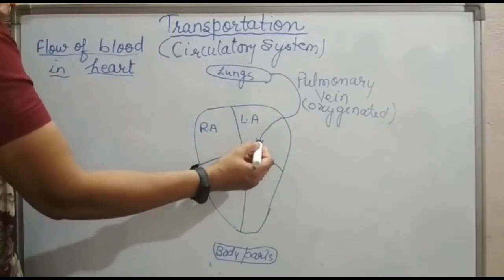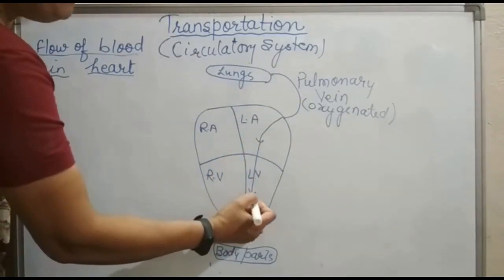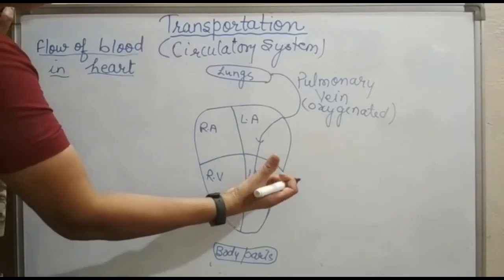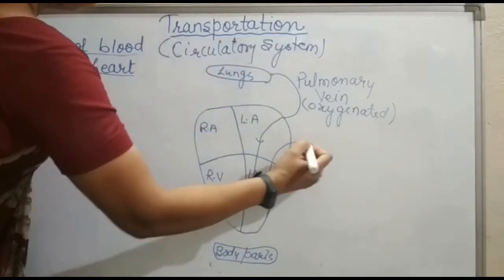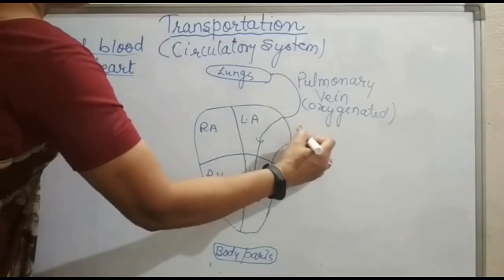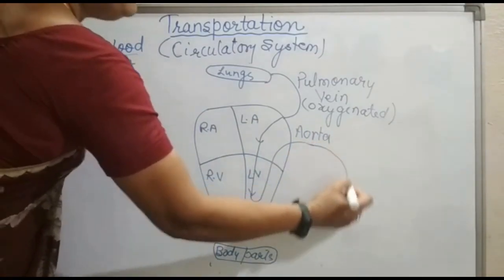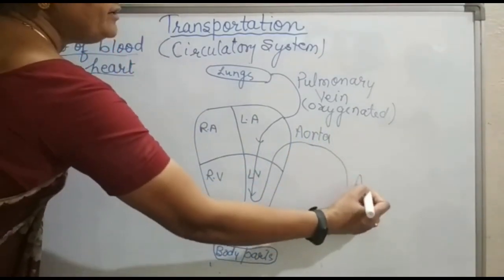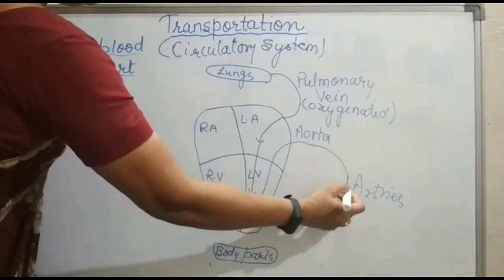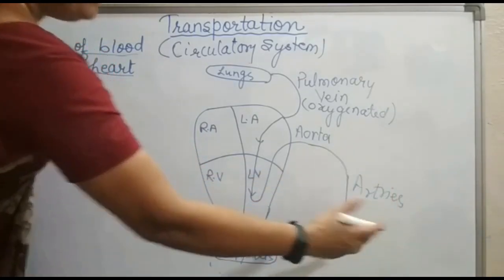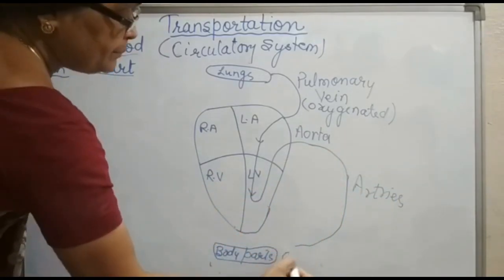From the left atrium, the blood flows into the left ventricle. When the left ventricle contracts, it pushes the blood, and this blood is taken by the main artery, that is the aorta. This aorta then divides into various arteries. These arteries finally divide into arterioles and then into capillaries.